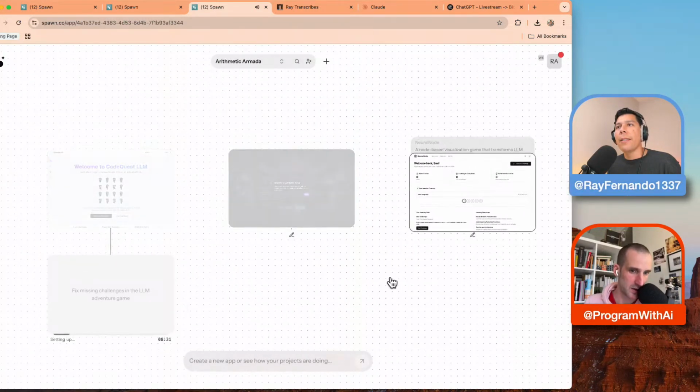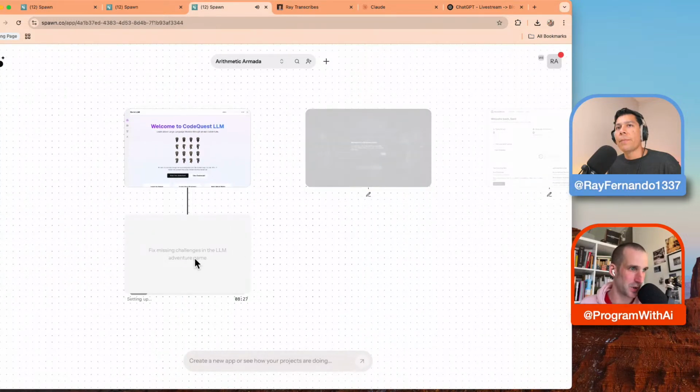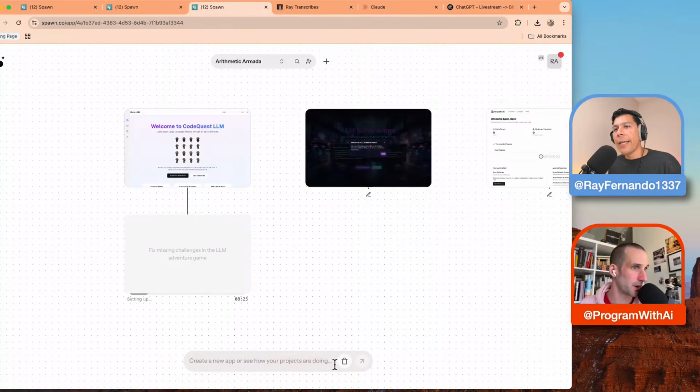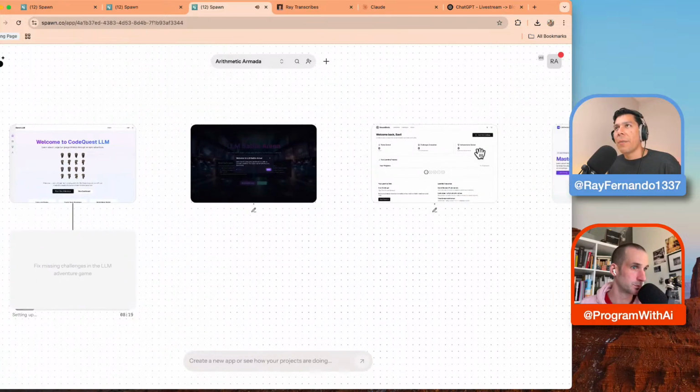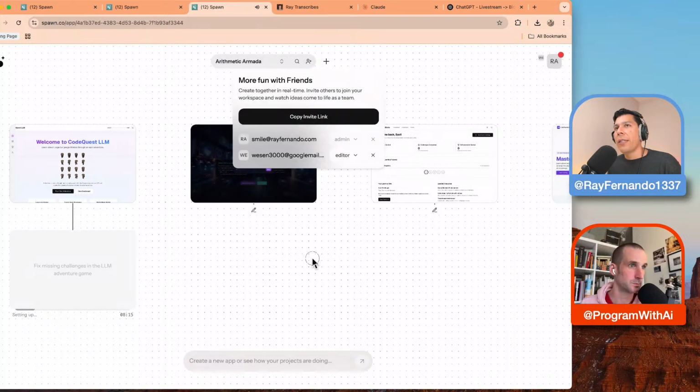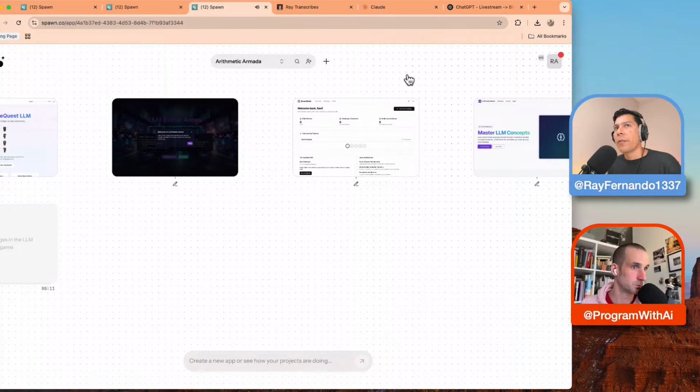Okay. Oh, and now it's starting to use the graph. That's interesting, because we were kind of stuck at that stage before. I had to hit alt and hit the trash can to basically clear out any previous state, because it kind of just combined it in one. And then this project can be shared. If you hit invite link, you could invite your friends, so we are both in this one project.